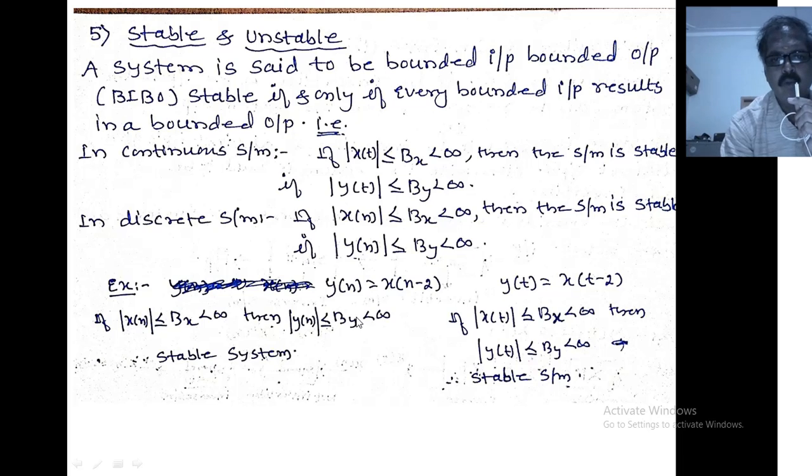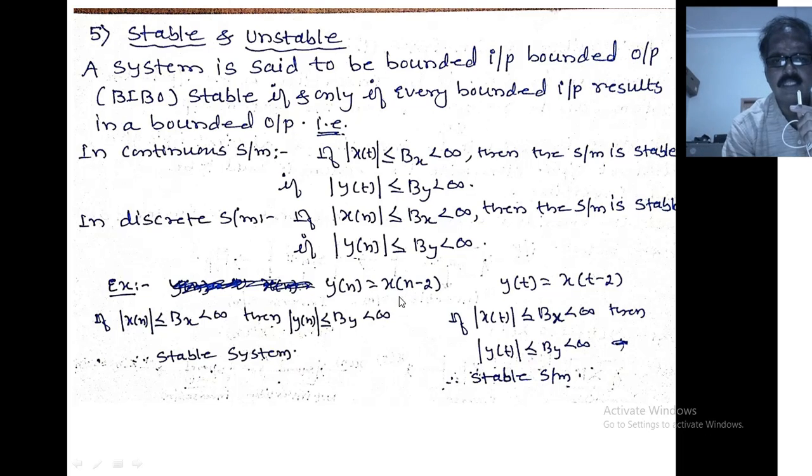Example: y of n equals x of n minus 2. Now, if x of n is a bounded input, Bx, its value is less than infinity and greater than or equal to the magnitude of x of n. Then what is the magnitude of y of n? Taking magnitude on both sides, the magnitude of y of n, By, is less than infinity and greater than or equal to the magnitude of x of n minus 2. x of n minus 2 is a shifted version of the input signal, so it is also bounded.